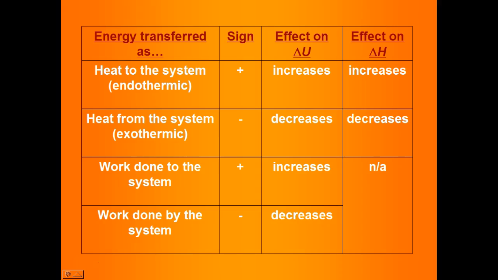Since work has no effect on the enthalpy term because the enthalpy is just Q, we see that that's not applicable. But we see when work is being done to the system that the delta U term would also increase because W would increase. And when work is being done by the system, it is losing energy, and so delta U would decrease.